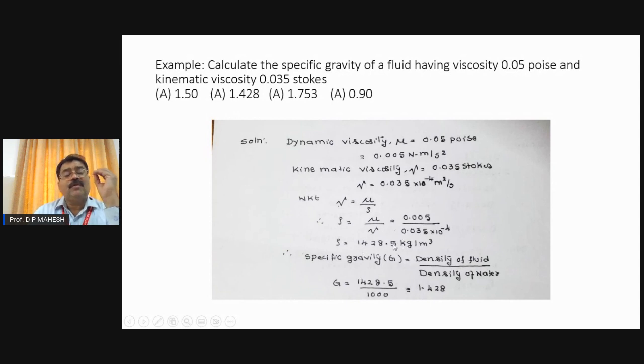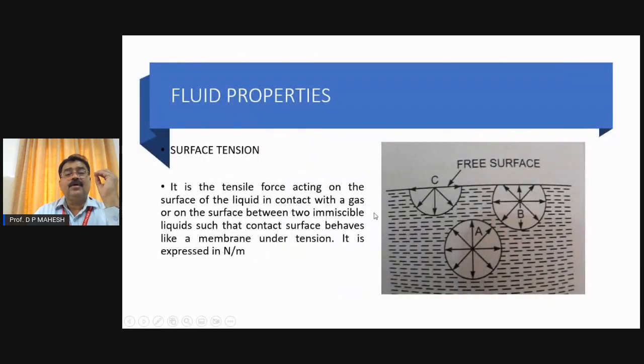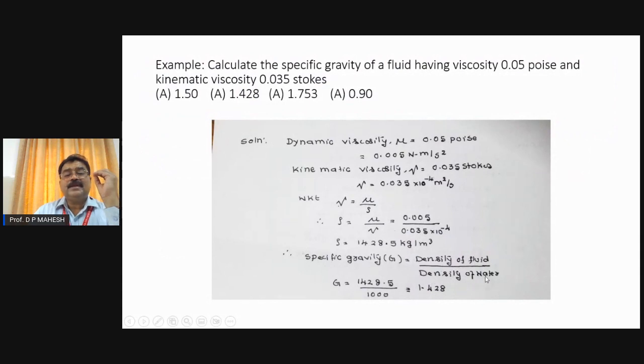When the density of any fluid is known, we can calculate the specific gravity. Just by knowing the density, we can calculate the specific gravity of any liquid. Using the formula, specific gravity G is the density of the fluid divided by the density of the standard liquid. This is a standard formula to calculate the specific gravity of any liquid. So G becomes 1428.5 divided by the density of water, thereby the specific gravity of the liquid becomes 1.428. Here we have the answer. The second option among A, B, C, D, 1.428, is the correct answer.